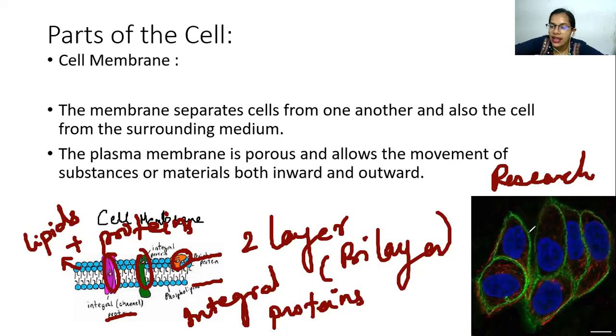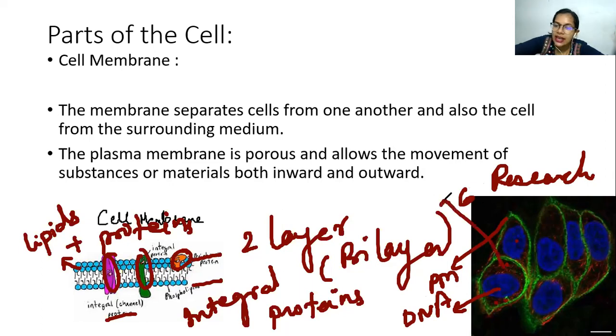So this is a cell. You can see that 1, 2, 3, 4, 5, 6. So there are 6 cells over here. And this green color represents your plasma membrane or the cell membrane. Blue color is the genetic material, that is the DNA. And these red spots you can see are the cytoplasm.